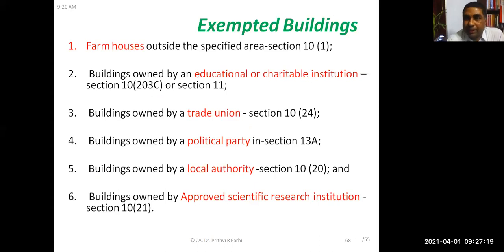Okay. Now, one more connected point we need to remember. These are the houses which are in fact exempted. You will not have any income under the head income from house property if the building is of this nature. Like farmhouse, there are certain provisions.